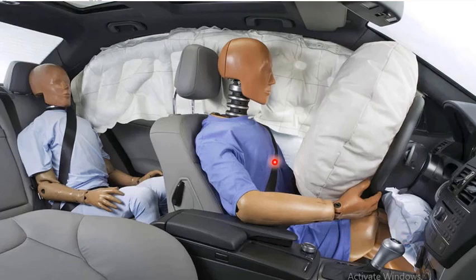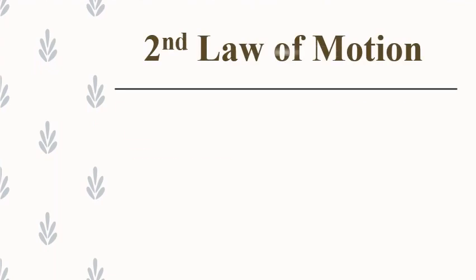In order to stop us, we need airbags and seat belts, because according to the first law of motion we will move in the forward direction as there is no net force acting on us if there is no airbag and seat belt. According to